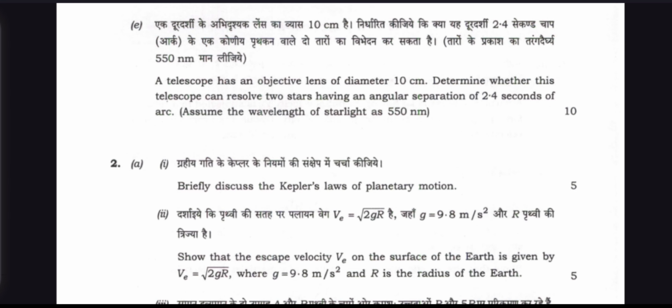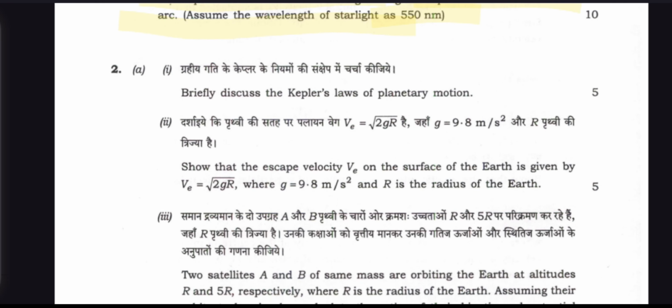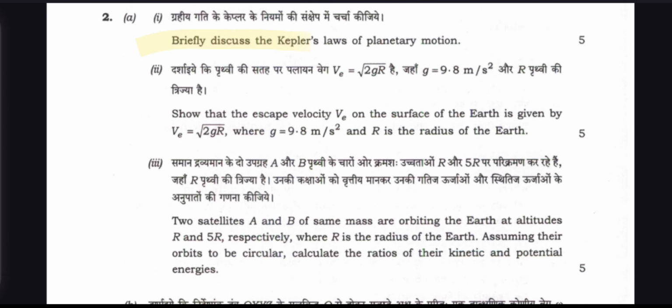In question E, a telescope has an objective lens of diameter 10 centimeter. Determine whether this telescope can resolve two stars having an angular separation of 2.4 seconds of arc. Assume the wavelength of light as 515 nanometers. And question number 2: briefly discuss Kepler's laws of planetary motion.